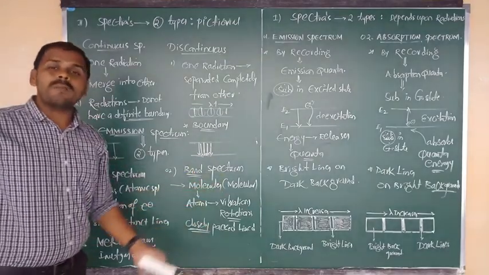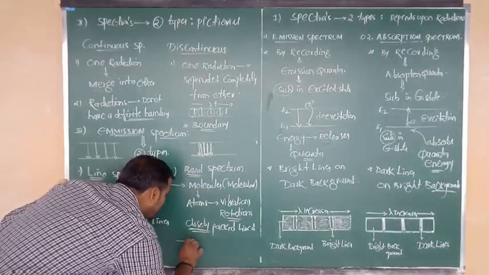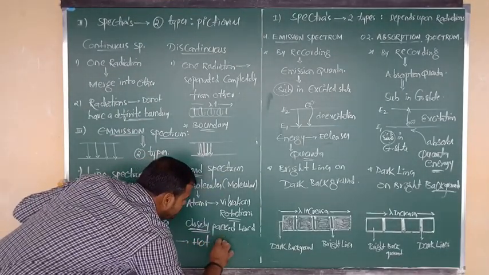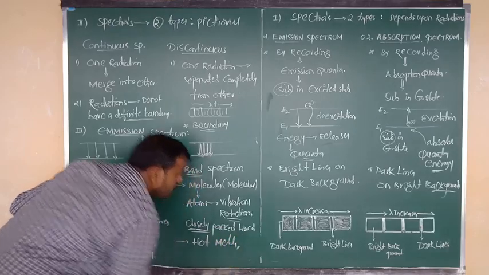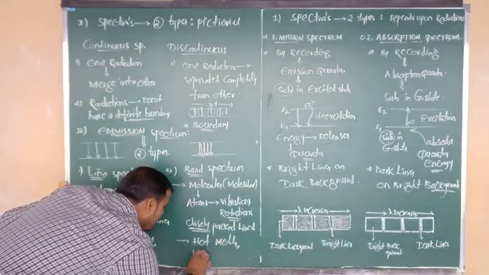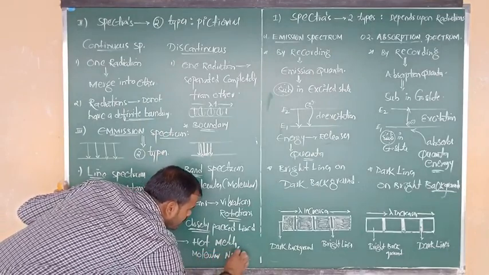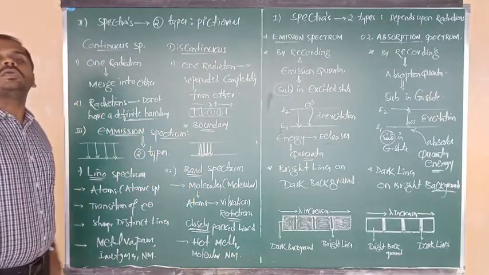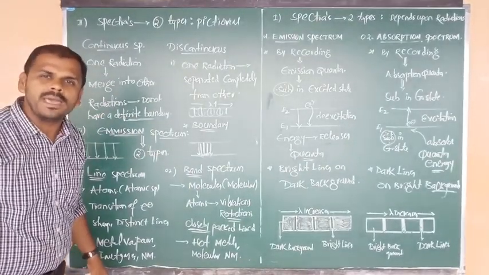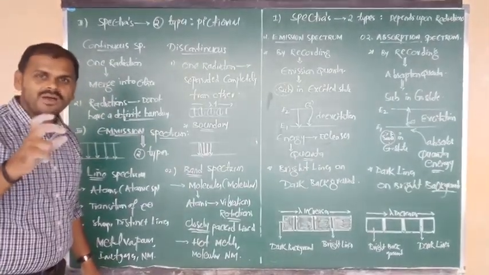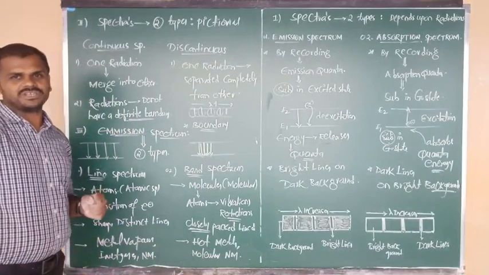Next, what about band spectrum? Band spectrum is given by hot metals, and also by the molecular nonmetals like Cl2, Br2. The molecular form is there and both are non-metallic in nature.